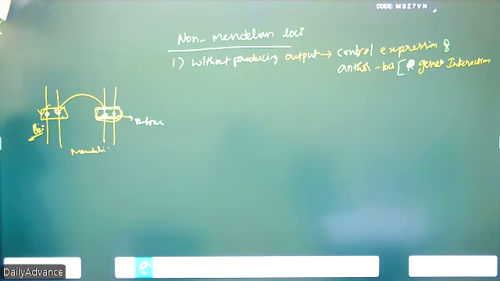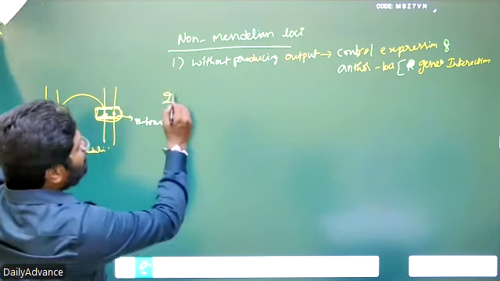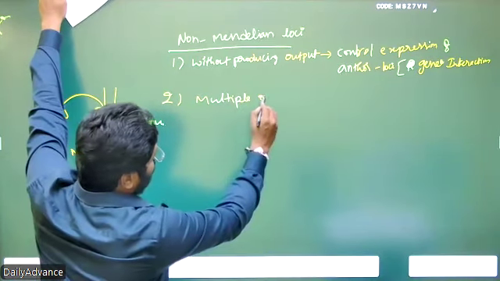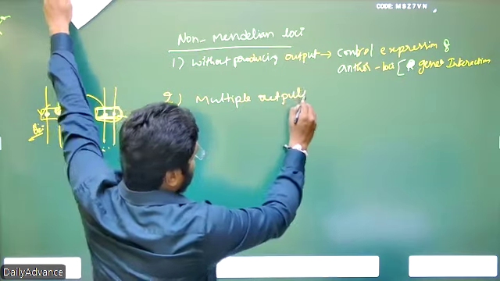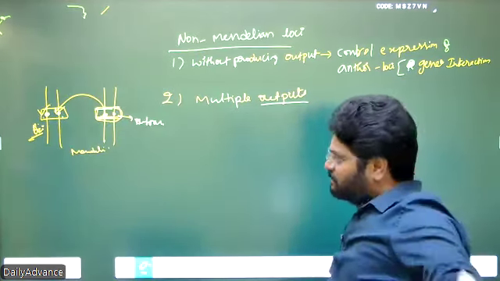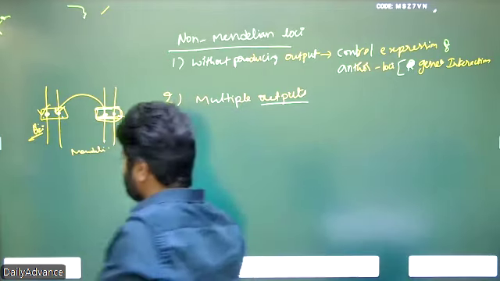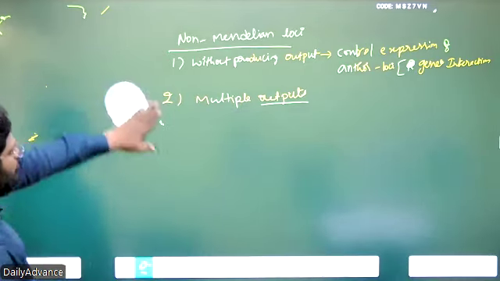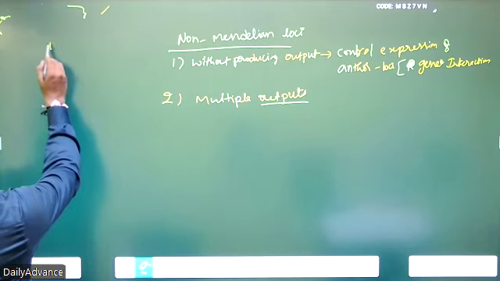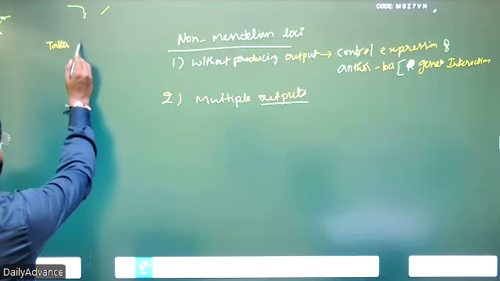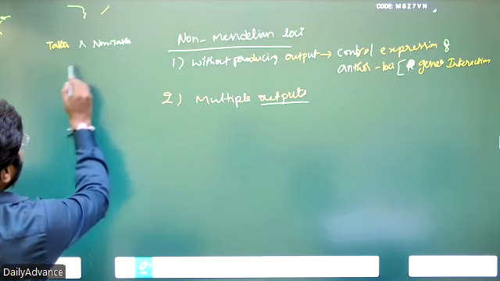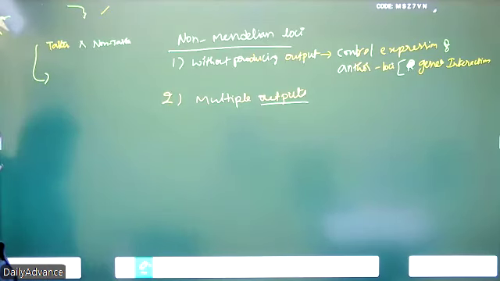The second one is some genes producing multiple outputs. Why you can see, in a Mendelian case, one person is a taster, another person is a non-taster. So what about the second generation, the F1 generation?